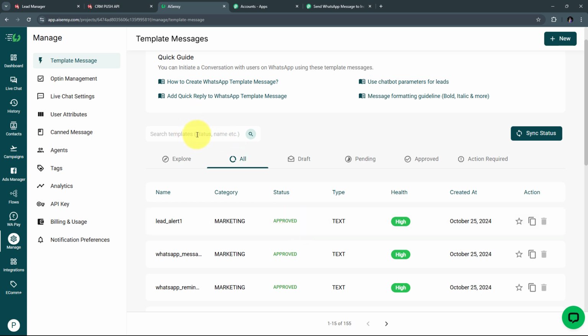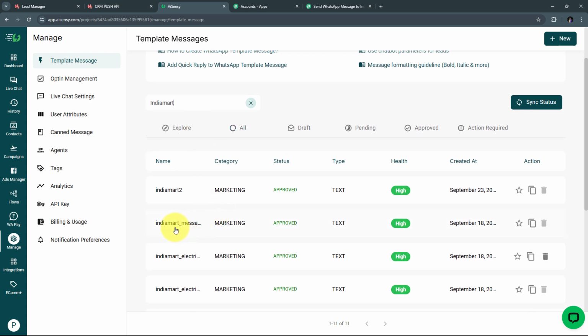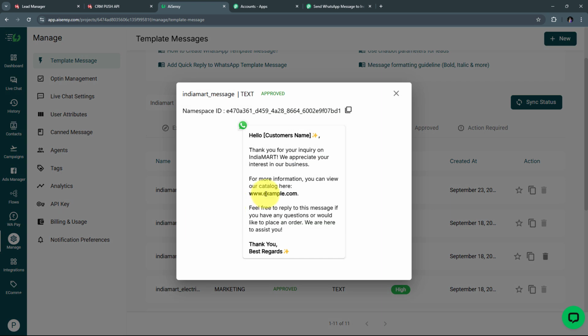So here in AI Sensei, I have created a template of IndiaMART. I'm going to search for that, and here I have this particular template of IndiaMART message. I'm going to show you this template. This is going to be my template that I'm going to use, and I need to add that in my live campaign.